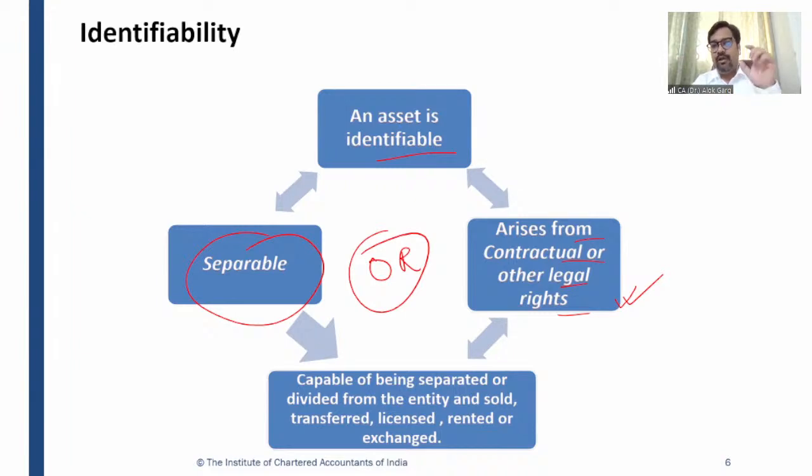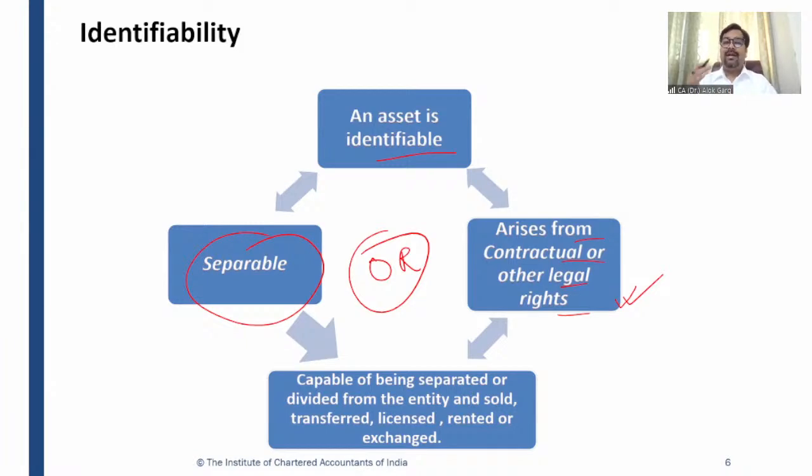So I have used the word alone, meaning akela, and along, meaning saath mein, right? So goodwill cannot be separated from the business and hence goodwill is not meeting the separable criteria, right? Understood, right? So that is why internally generated goodwill is not allowed to be recognized and capitalized.